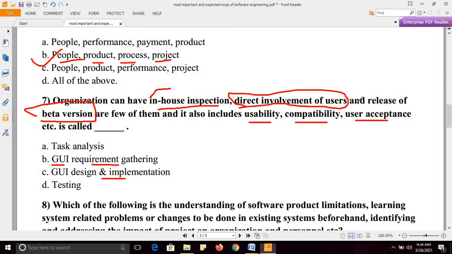Here you can see user acceptance, direct involvement of users, beta version. These are some types of compatibility checks. I want to test the compatibility of software. So these are the types of testing, and this process is called testing. Right option is testing.